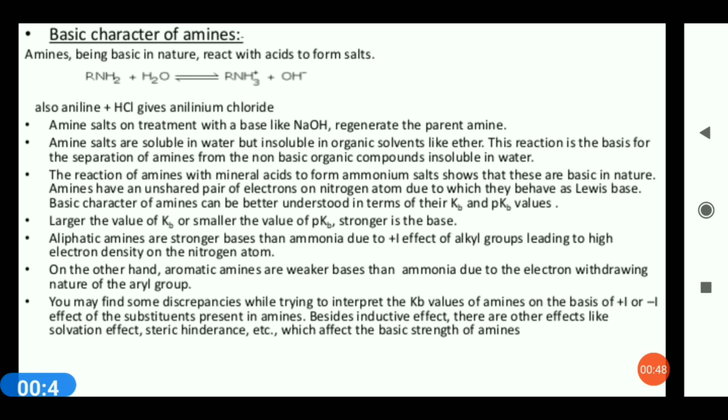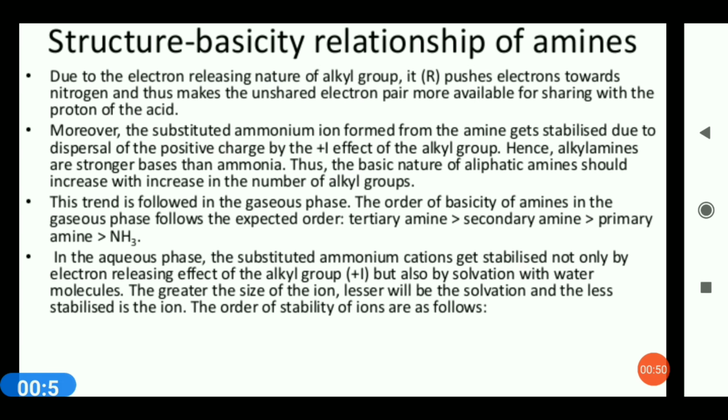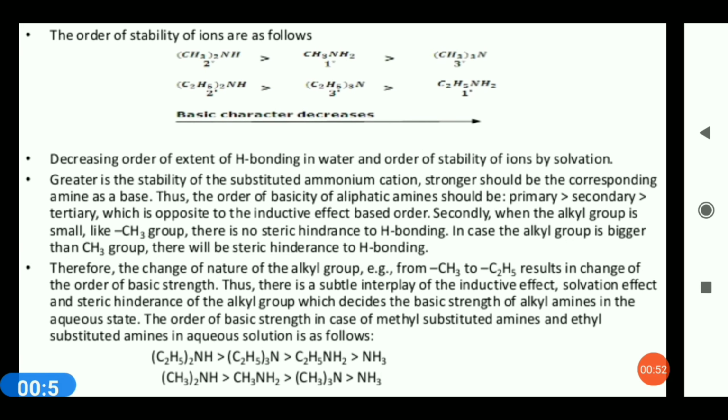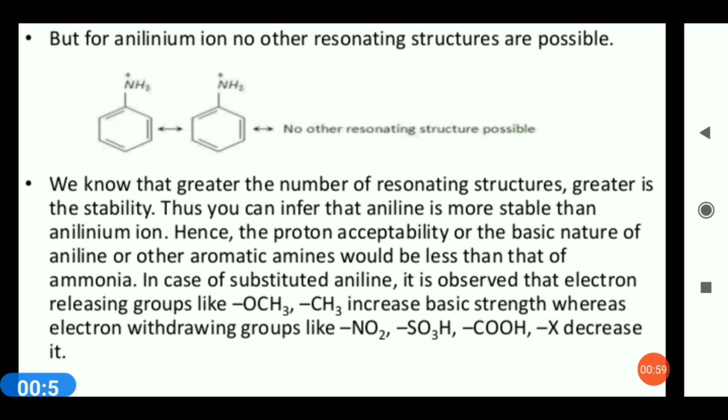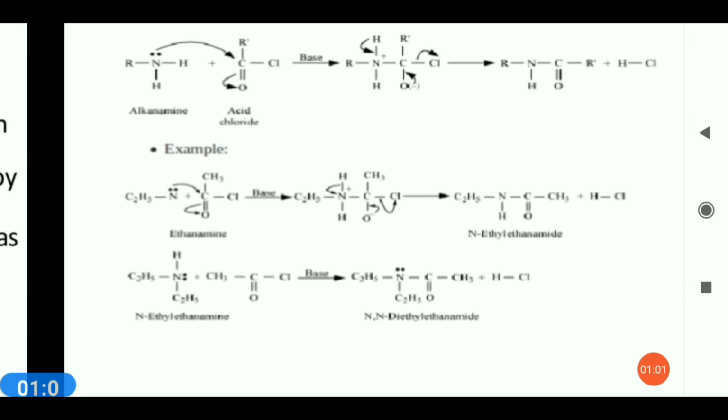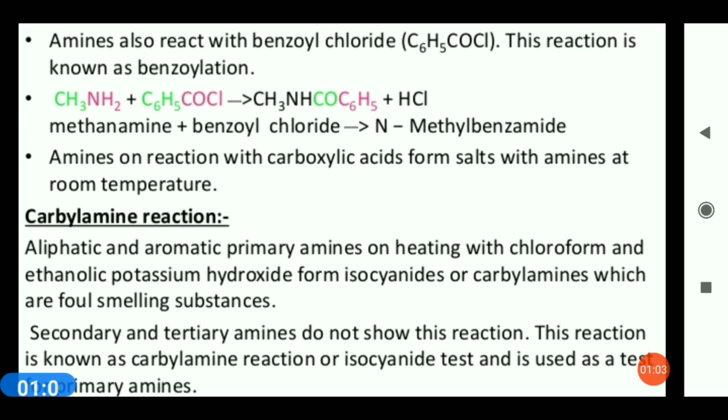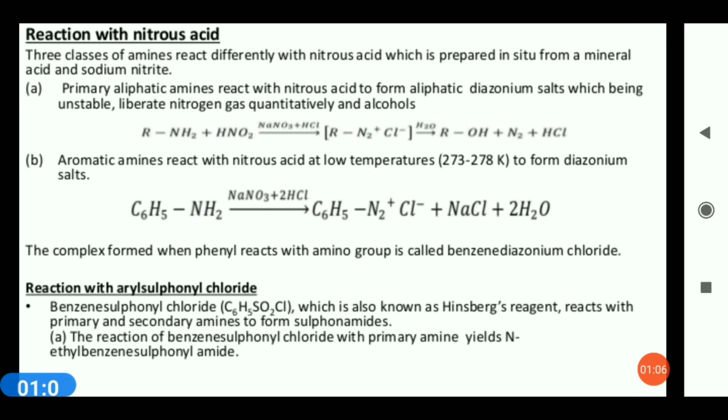In this we have discussed basic character of amines, structure and basicity of amines, comparison of aryl amine with ammonia, acylation reaction, carbylamine reaction.